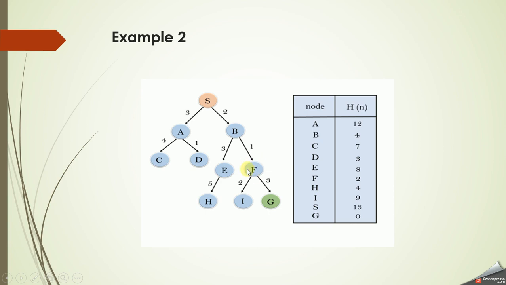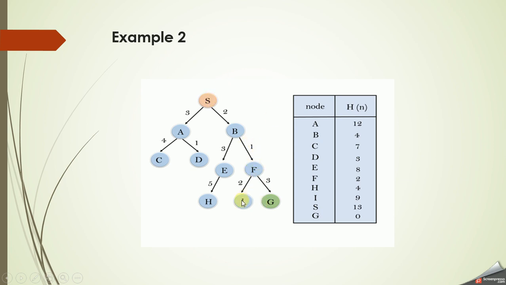So F will have the minimum. Once F has been selected, F has to be moved to the closed list. So in your closed list it will be S, B and F. Your open list will be A and E, and then we'll be expanding further, I and G. So at that time your open list will be A, E, I and G. Closed list will be S, B and F.